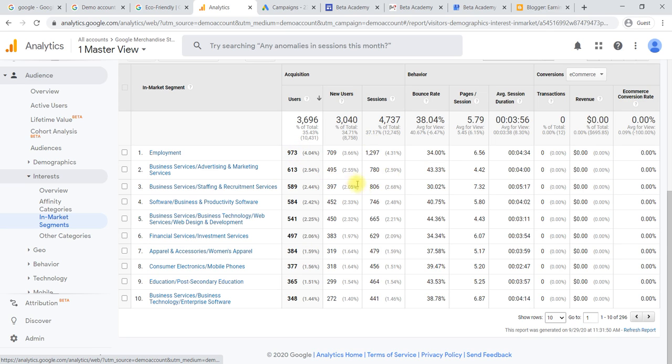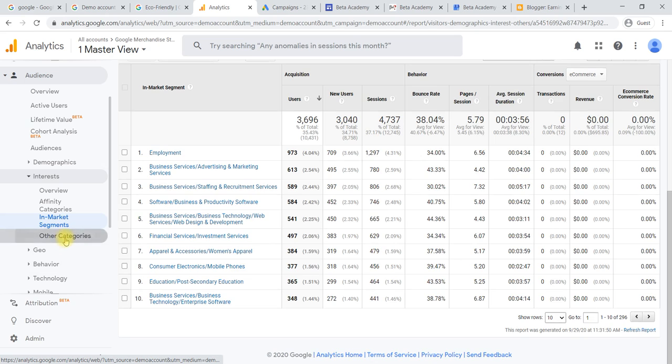We'll come to know what kind of behavior we can select. This one, at 44 percent, is the highest bounce rate we have. Pages are also minimum, and duration is also less compared to others. So this particular category, web design and development, will not be useful if you are targeting that segment of the audience. That way we can analyze the in-market segment.